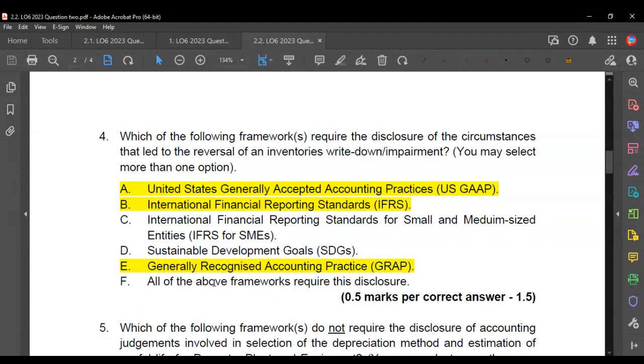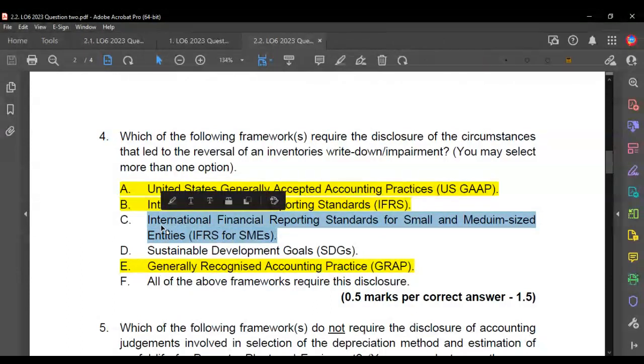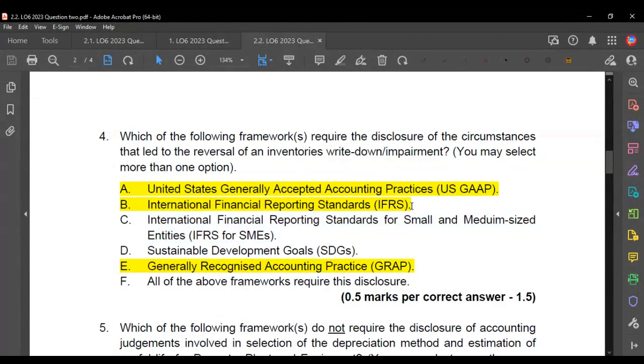And therefore, if that can't be part of our answer, then all of the above also can't be part of our answer. And IFRS for SMEs actually has a reduction in terms of disclosure. So they don't want you to disclose a lot. So specifically, for example, they don't ask you to deal with the reversal of inventories in IFRS for SMEs, which means we know IFRS requires it, and GRAP is based off IFRS, right? So GRAP uses or relies on elements of IFRS in its development. So therefore, these two will be part of the answer.